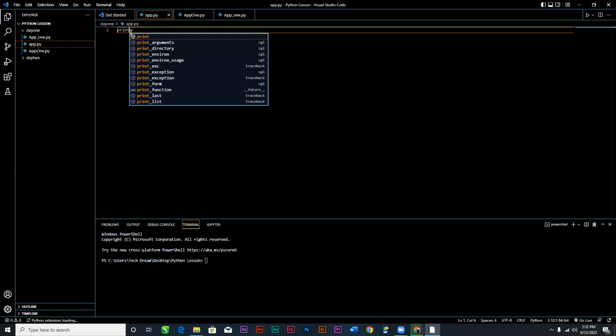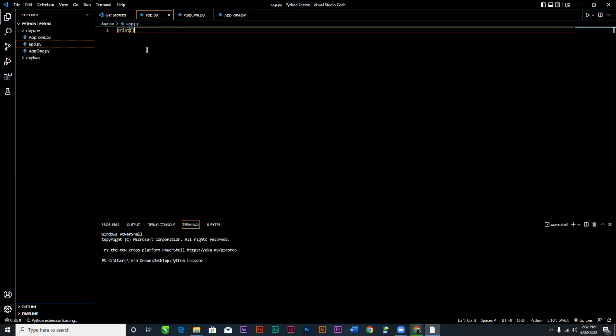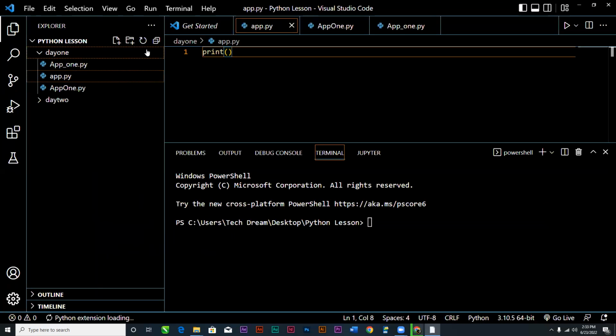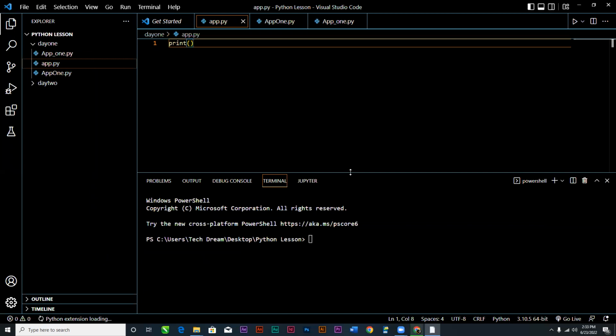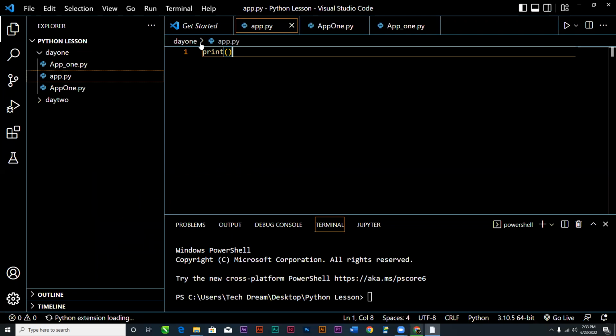Now, in Python, every function has got a bracket after it. Every function has got a bracket after it. Later on, we will write our own functions that will do other things for us. But this is a pre-built function in Python. I hope you can see clearly. This is built in Python for us. So with Python, every function has got a parenthesis or a bracket after it.